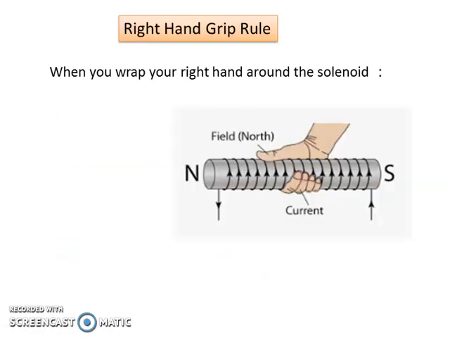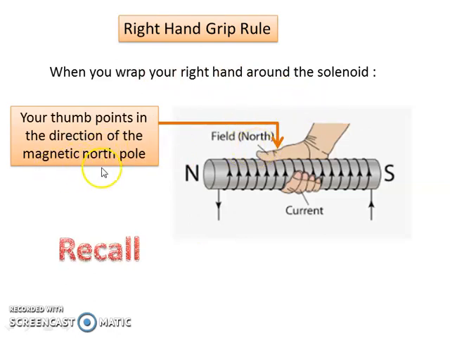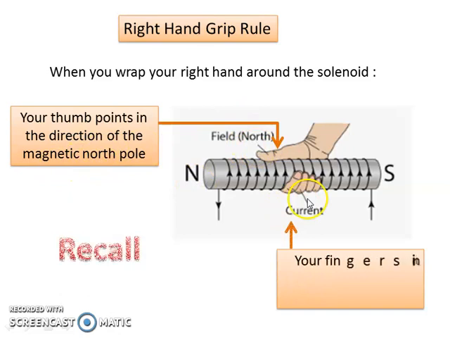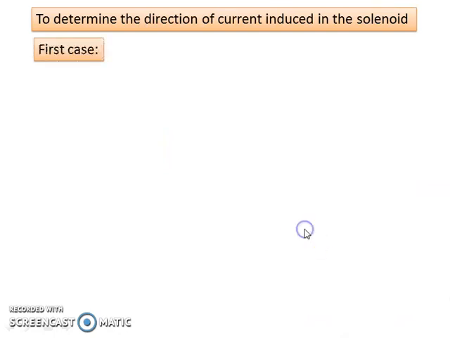We are going to use the right hand grip rule. When you wrap your right hand around the solenoid, your thumb points to the direction of the magnetic north pole and your other fingers point in the direction of the conventional current. We are going to discuss four cases.